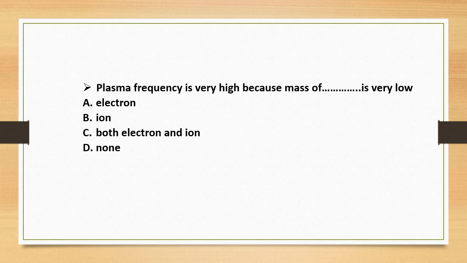Plasma frequency is very high because the mass of electron is very low. Plasma angular frequency omega p is inversely proportional to the square root of mass. Mass of electron is less, so plasma frequency is very high.